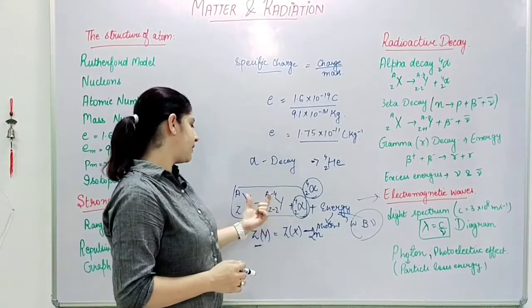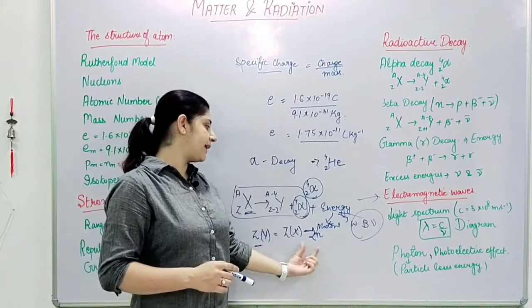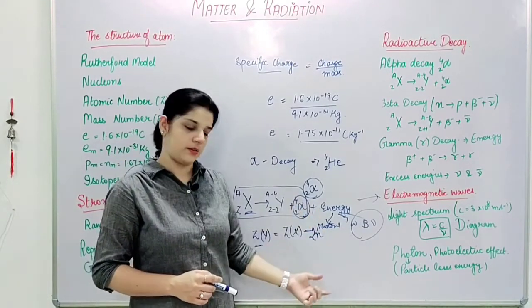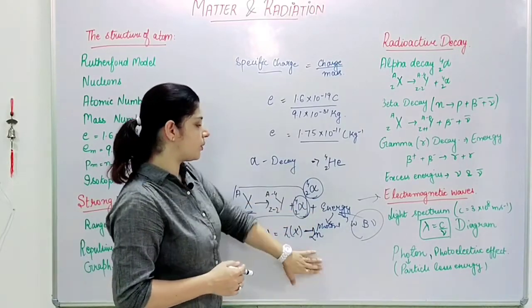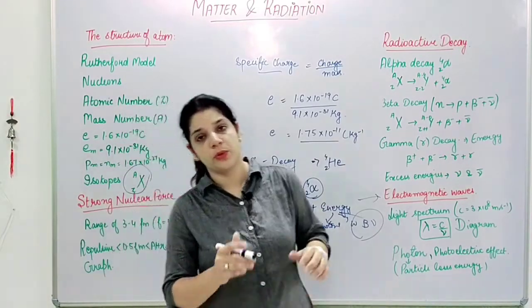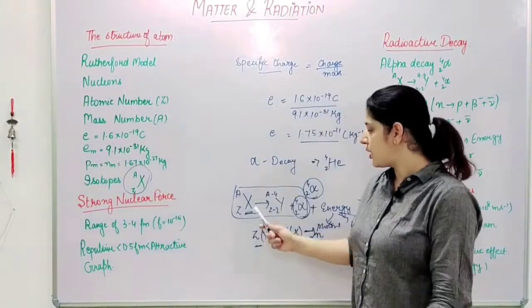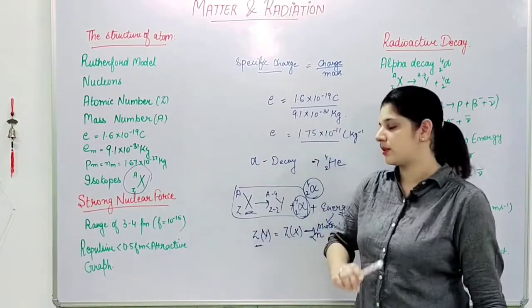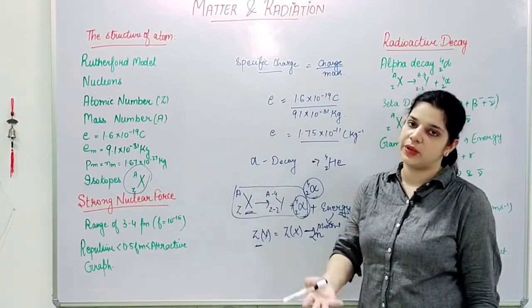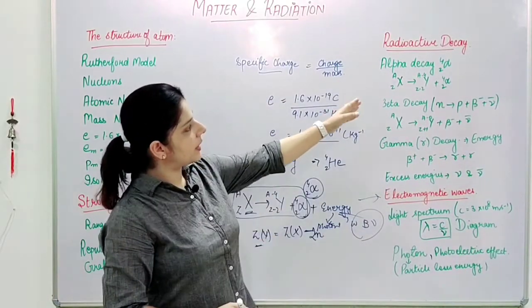Same way you can calculate A of Y will be A of X minus 4n, because the mass number of an alpha particle is 4. And also if you are given an equation or you have to write an equation, just make sure that these add up to the same quantity on both sides. That way your equation is verified on your own, right? So this is your alpha decay.